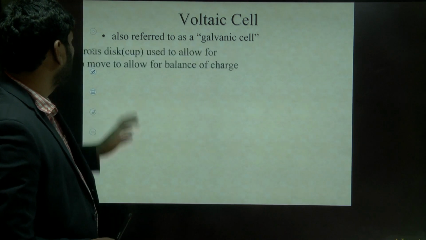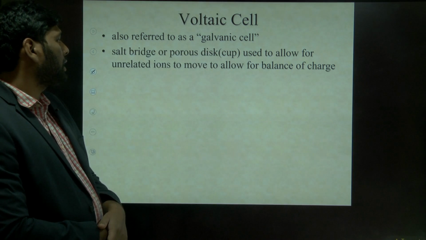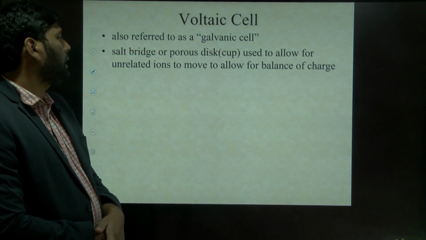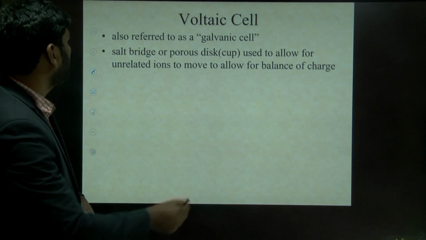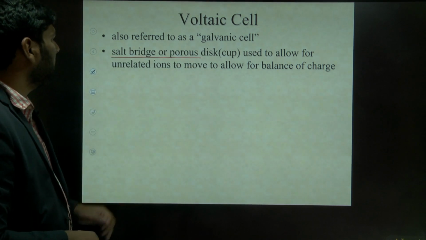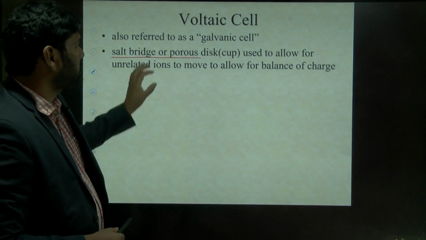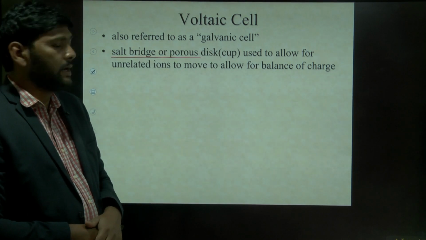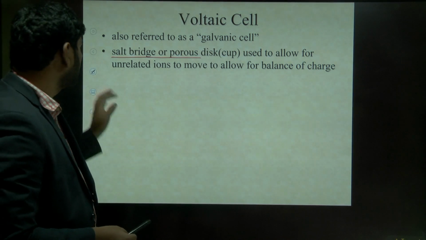And next, let's look here. Here we have a salt bridge or porous disc used to allow the unrelated ions to move, to allow for balancing the charge. Here, what is used in this voltaic cell is very clearly mentioned. So here the salt bridge or porous disc is used to allow the unrelated ions to move and balance the charge. So why does this balance happen? Let's see with a diagram.